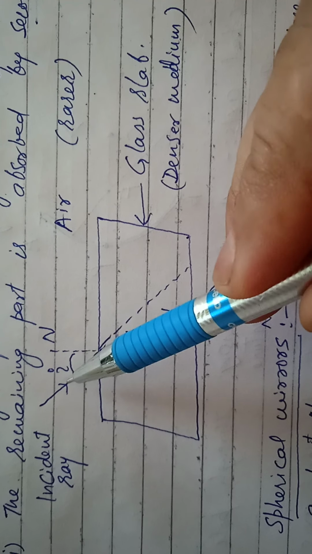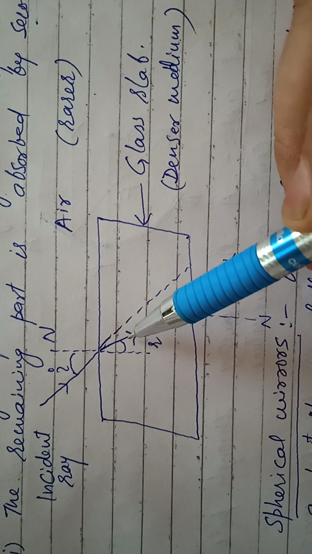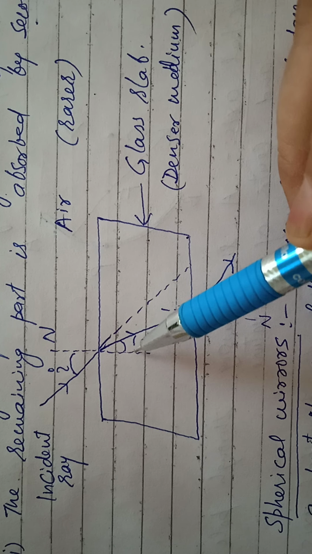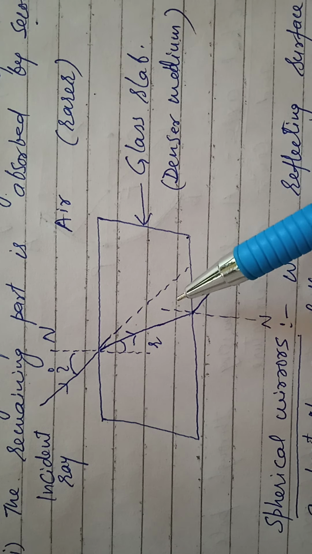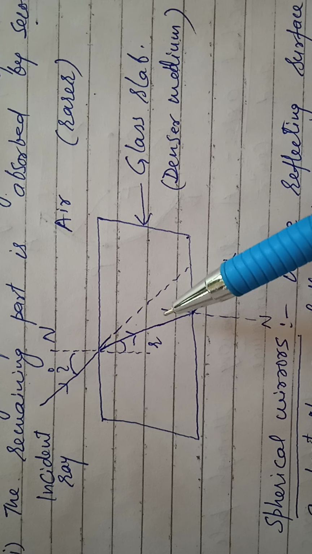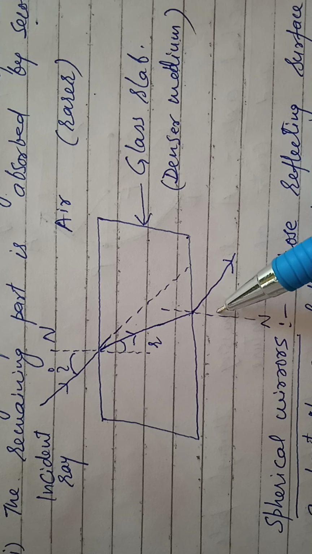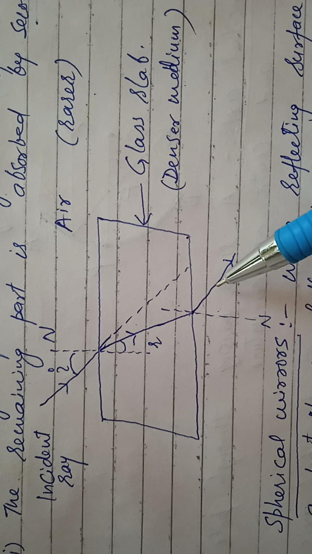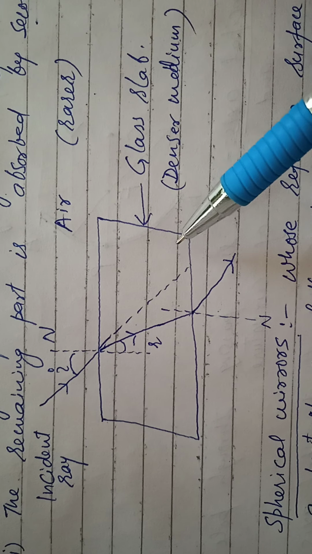When it passes from the rare medium to denser, it moves towards the normal, but when it passes from denser medium to rare medium, it moves away from the normal. All the points are clear.